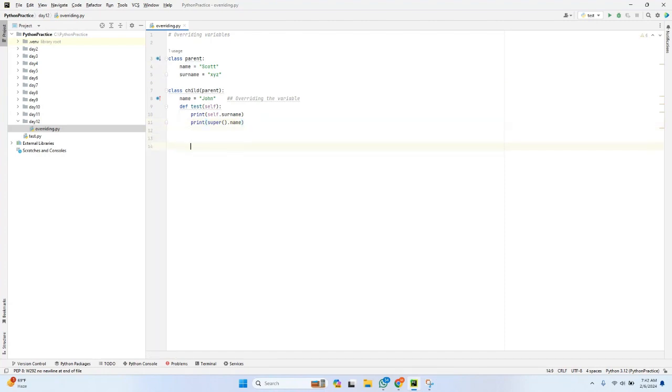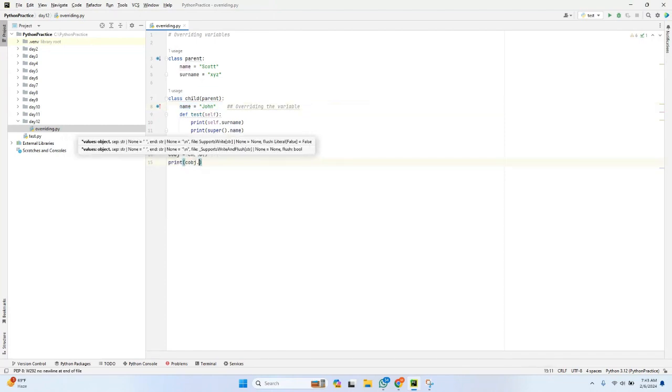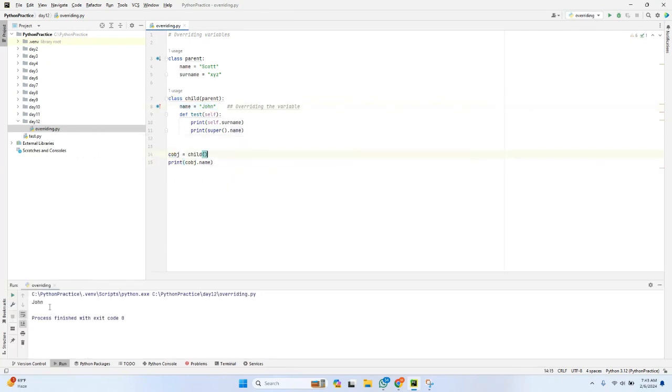So let me create one variable like c_obj, because c object is nothing but the child object, equal to Child. It is an instance of the child class, and with this instance I'm trying to print the class variable of the child class. So for printing, print of c_obj.name. Upon calling this, it will print the variable which is there in the child class. Let me execute this. Yes, John has printed, which is the class variable of the child class.